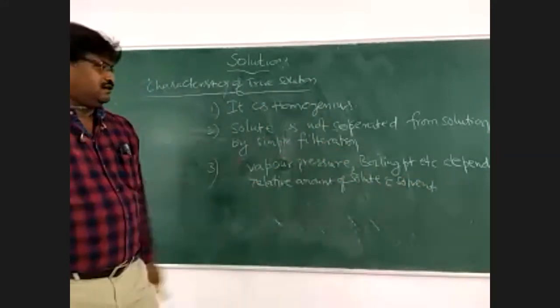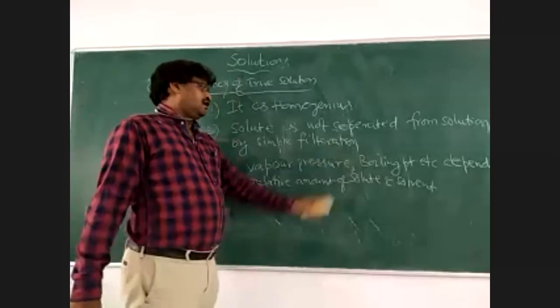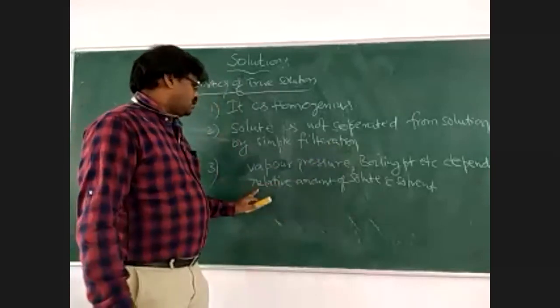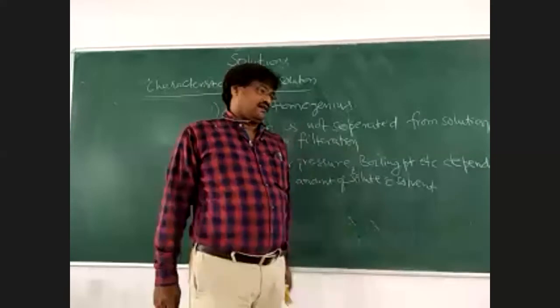Vapor pressure, boiling point, etc. depend upon the relative amount of solute and solvent in the solution.